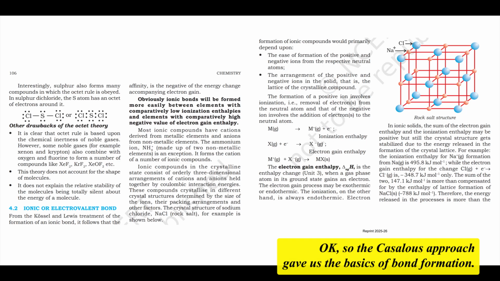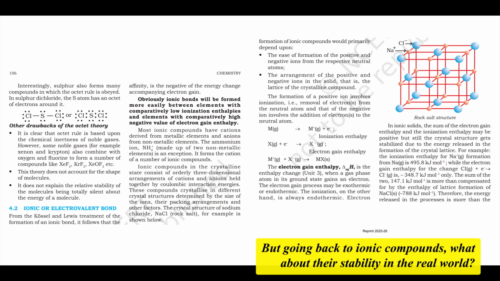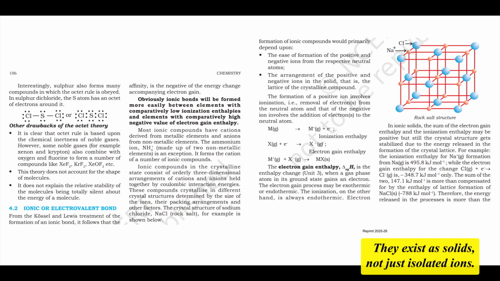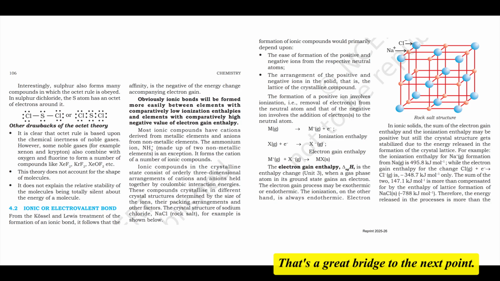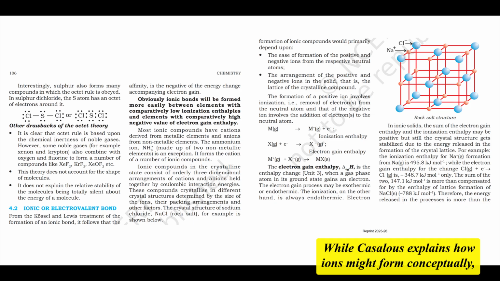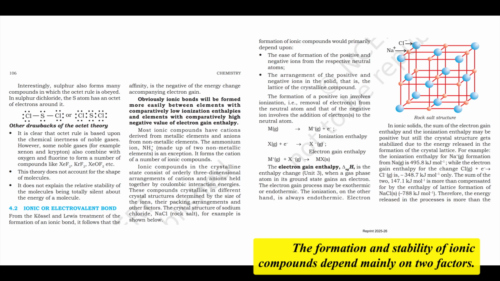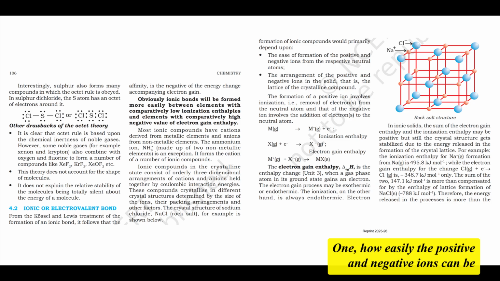Okay, so the Kössel-Lewis approach gave us the basics of bond formation. But going back to ionic compounds, what about their stability in the real world? They exist as solids, not just isolated ions. That's a great bridge to the next point. While Kössel-Lewis explains how ions might form conceptually, transferring electrons to get noble gas configurations, the real-world stability of ionic compounds comes down to energy considerations, particularly in the solid state. Okay. The formation and stability of ionic compounds depend mainly on 2 factors. 1, how easily the positive and negative ions can be formed from their neutral atoms in the gaseous state.